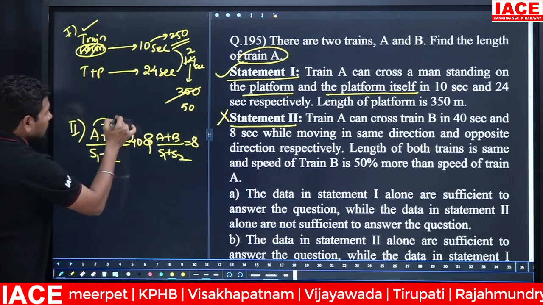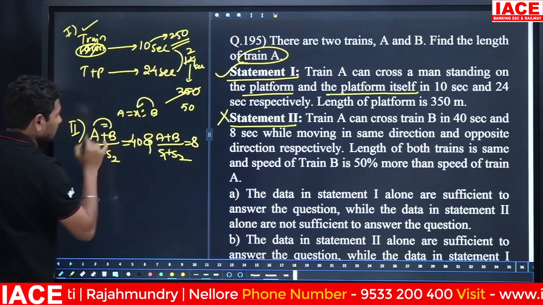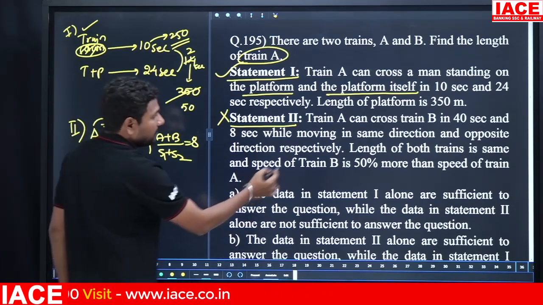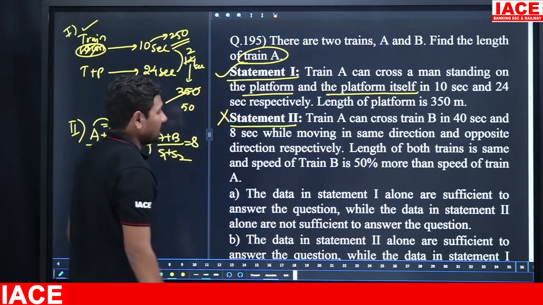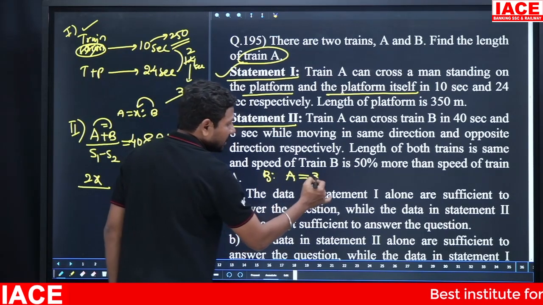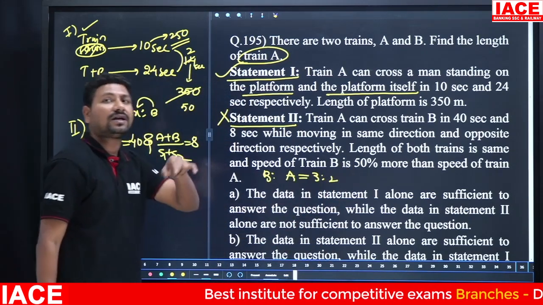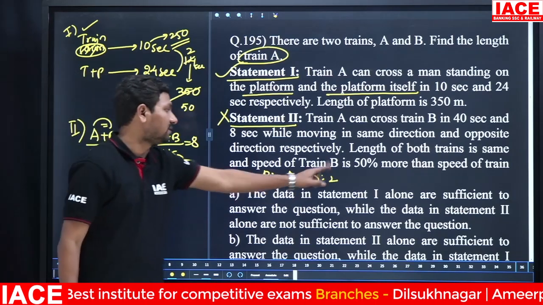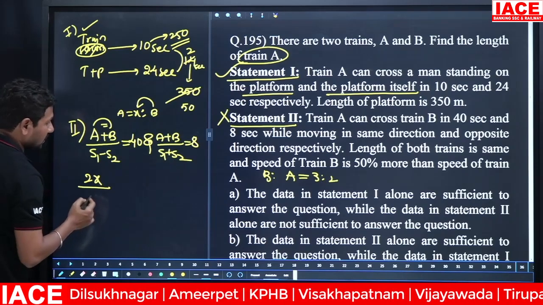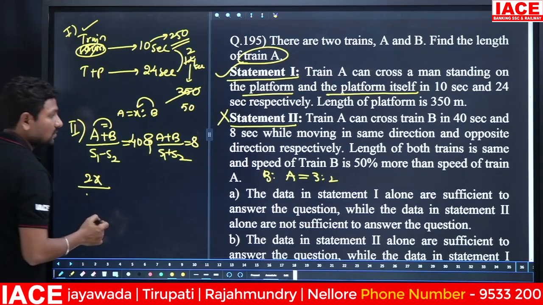You can observe that train A's length is assumed to be X, then automatically train B's length also becomes X. X plus X is equal to X by S1 minus S2. Train B's speed is 50% more than the speed of train A, so we can write the speeds ratio. What is the ratio? 3:2. When 50% is more, if it is 100%, it becomes 150%, and 150 and 100 both cancel with 50, giving 3s and 2s. Now you can substitute the speeds. Always for relative speed, take the highest speed minus the lowest speed.